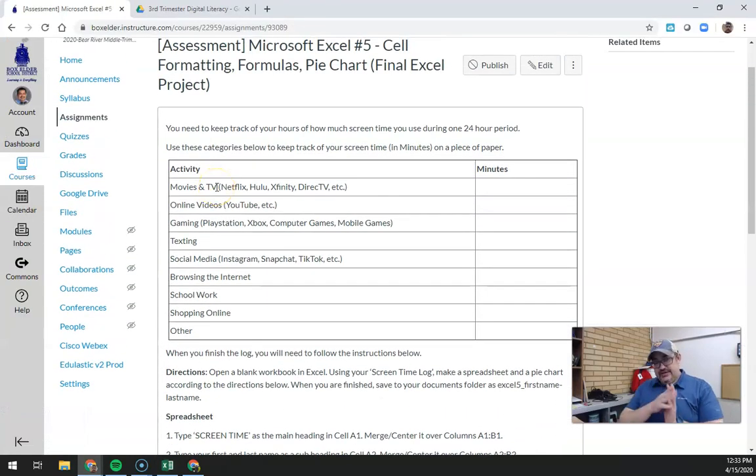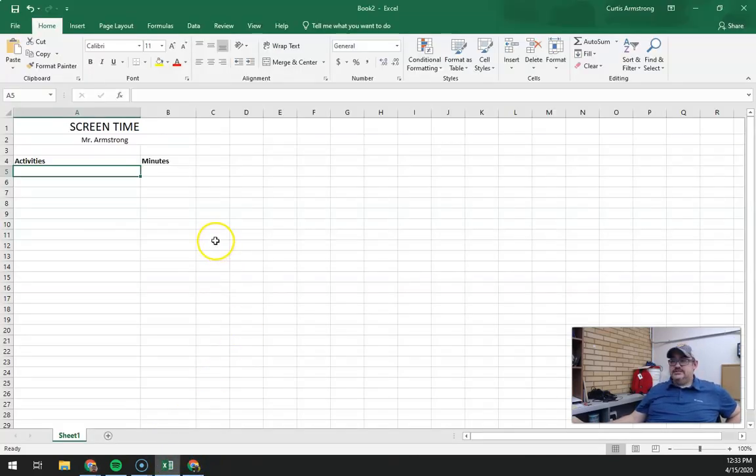If you guys haven't done any of these or all of these, now's the time to just kind of make up some numbers, because I want at least 4 categories in here, guys. If all you did over the past 24 hours was schoolwork and texting, it's only 2 categories. I want you guys just to pick 2 other categories. So we need 4 categories here at least. Okay. If you have more categories, that's totally fine.